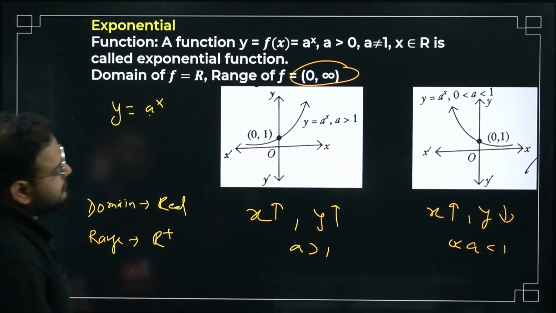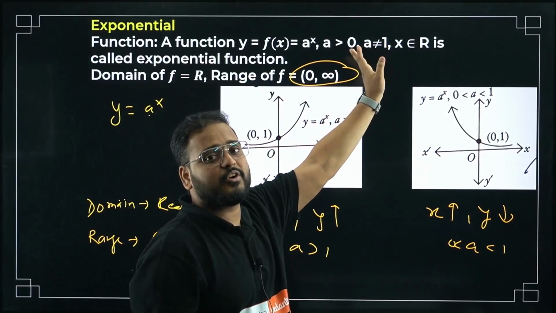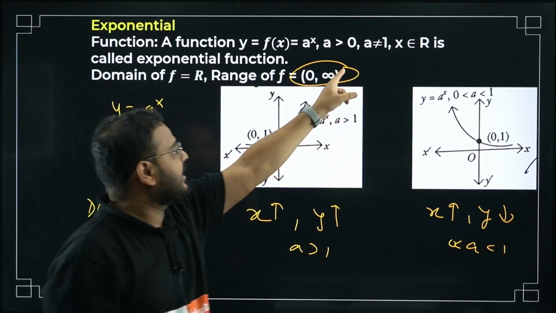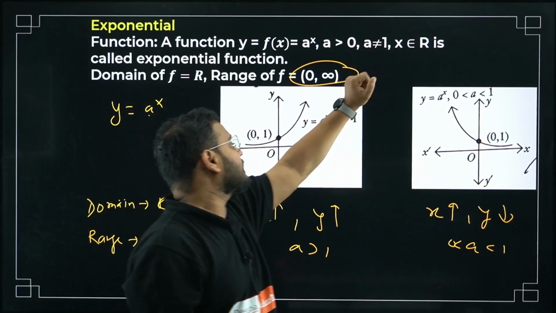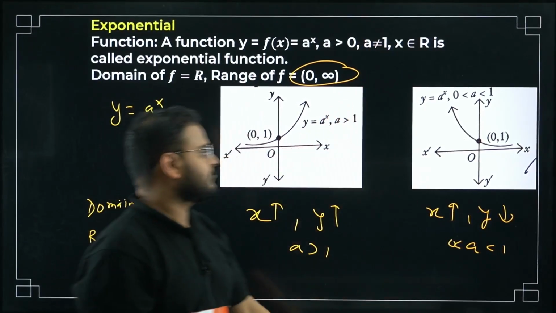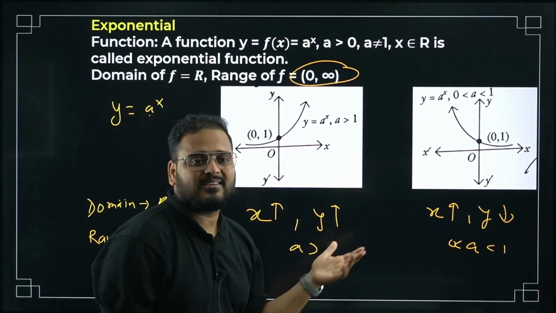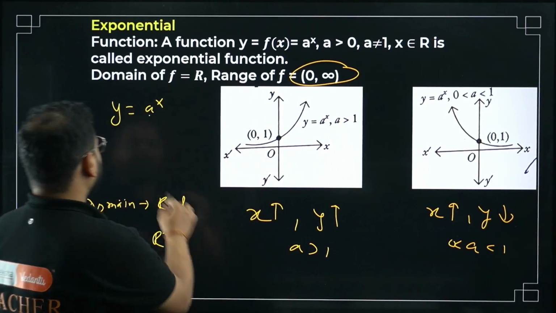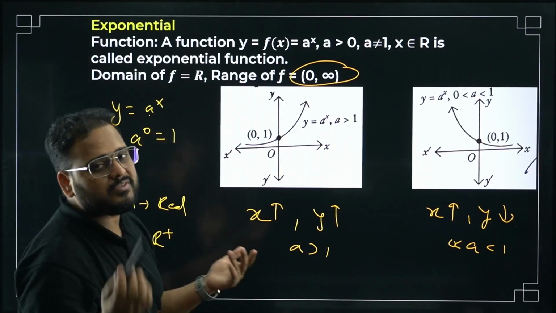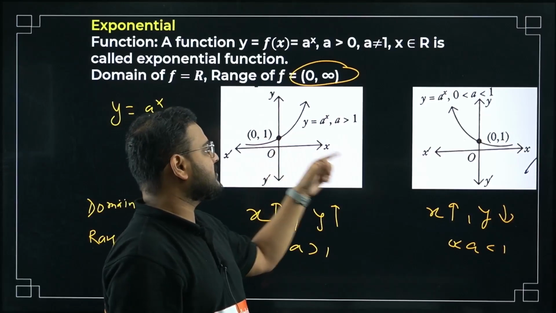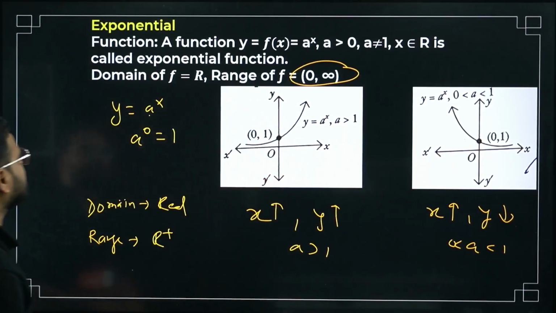Okay, a is positive and a can never be equal to 1. That's the condition, right? That's how we define the exponential function. I hope you agree. Why is it so? Because if you put the exponent power as 0, let's say a to the power 0, how much is that? Always 1. Anything to the power 0 is always 1. That's why the point (0, 1) is here, and here also (0, 1) is there. That's not a doubt, but I just wanted to explain it.